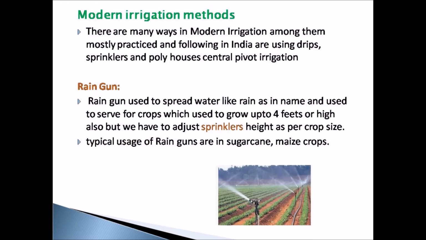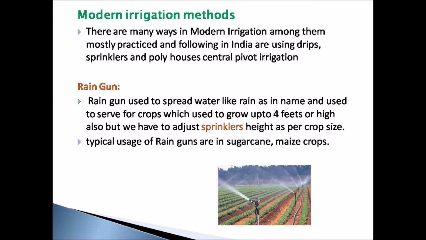Modern irrigation methods. There are many ways in modern irrigation. Among them, the most commonly practiced modern irrigation methods in India are drip irrigation, pivot irrigation and rain gun. First we will see about rain gun. In the rain gun method, water is spread like rain. Initially, it is used to irrigate the crops which grow up to 4 feet high.